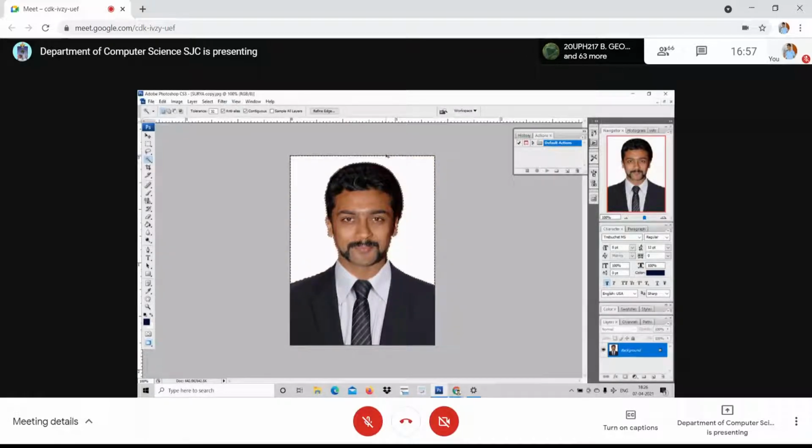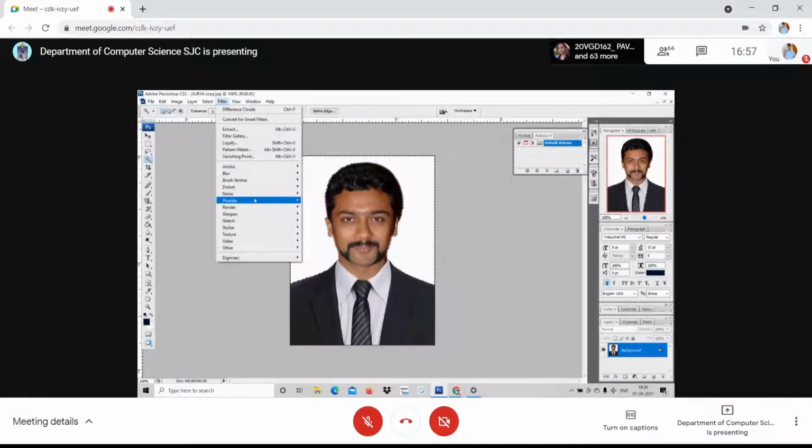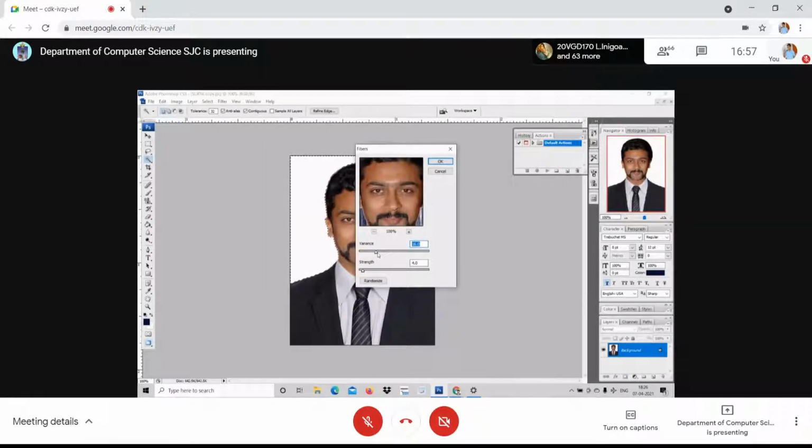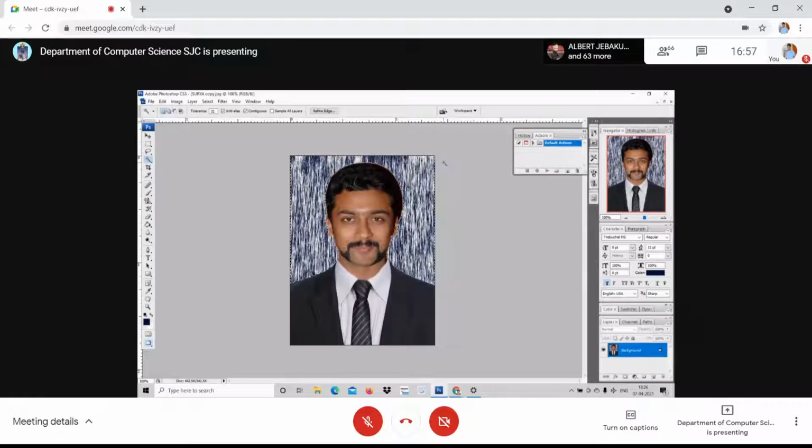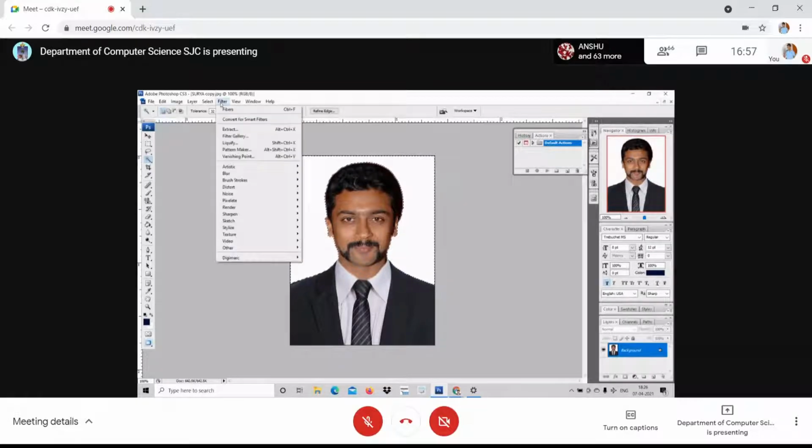Now I go back, filter, render, fibers. Get the variant, see here, strength. You can increase the strength and see. This is another background that I get.